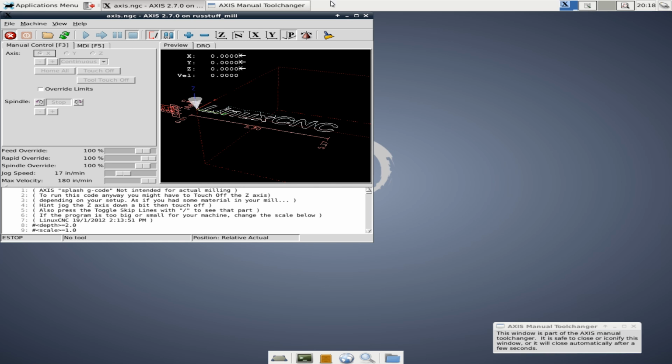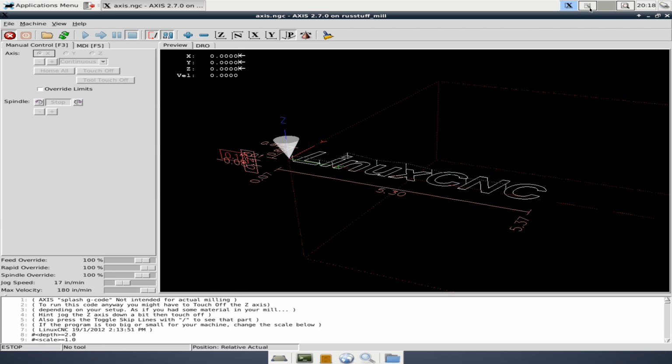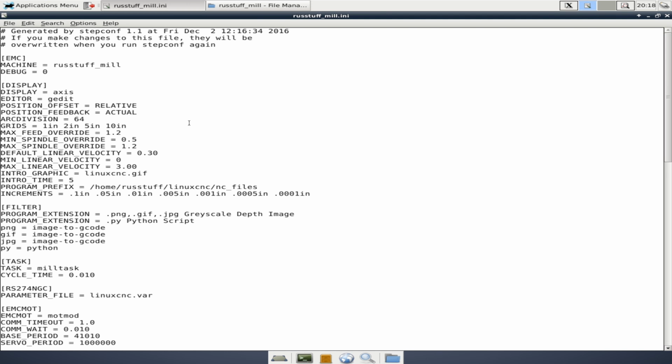Control space to get rid of warnings. We can come up here to view, grid, and now you can see the millimeter options are gone. So pretty easy, not too scary, and you're probably going to want to make some changes in here. Let's go ahead and make a few other changes just for fun.